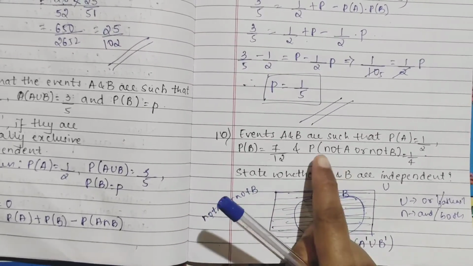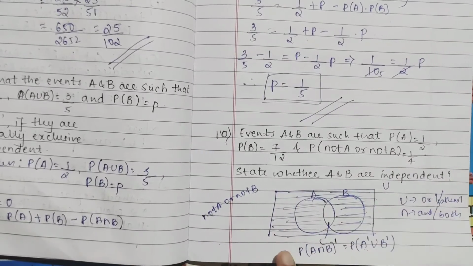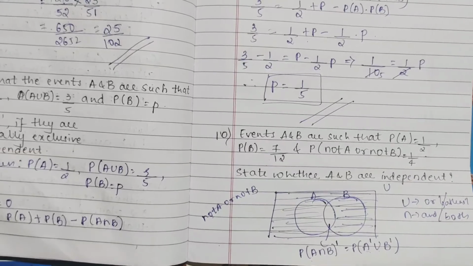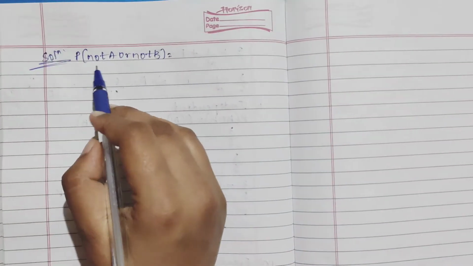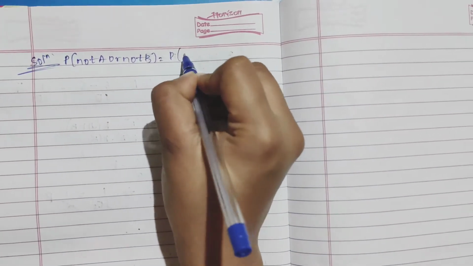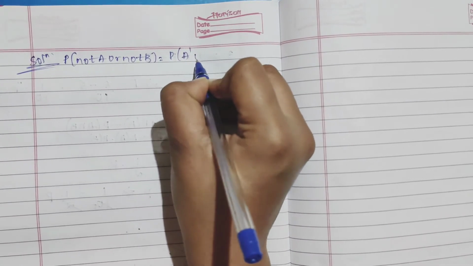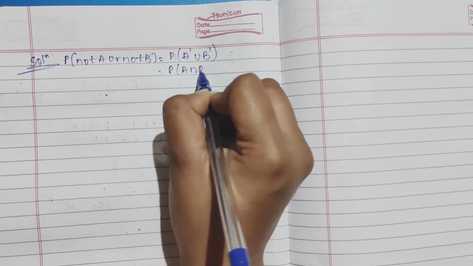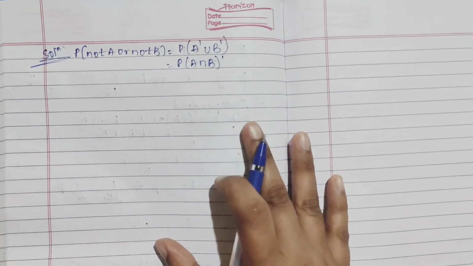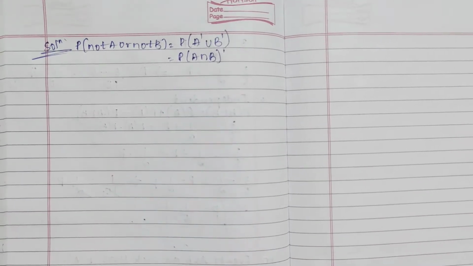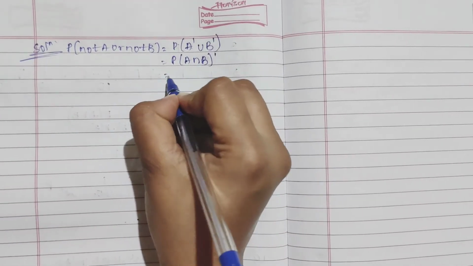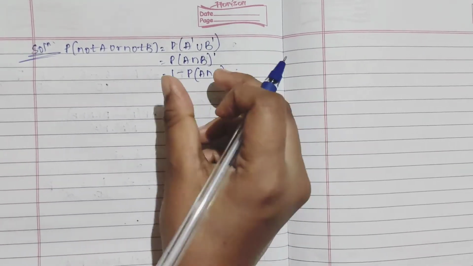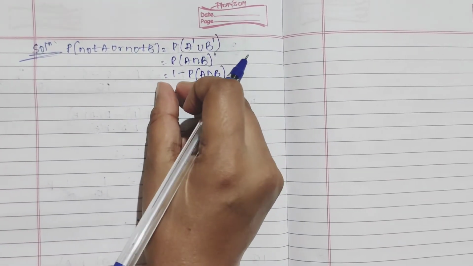You understood? So, P not A or not B is equal to 1 by 4. So, this they have given you. So, what they have given? P not A or not B. How is it given? This is also given as P of A intersection B not whole not, right? De Morgan's law. See, if you have P of A intersection B not, P of A intersection B means what? 1 minus P of A intersection B. When you have to get your naught, you have to subtract from 1, right?